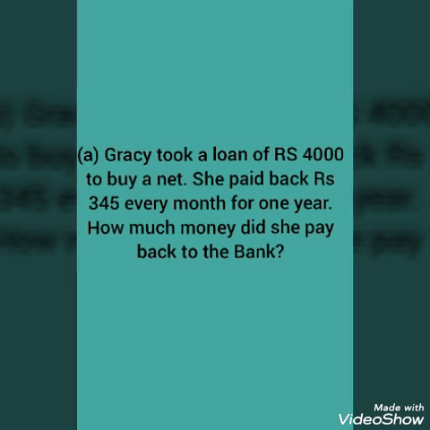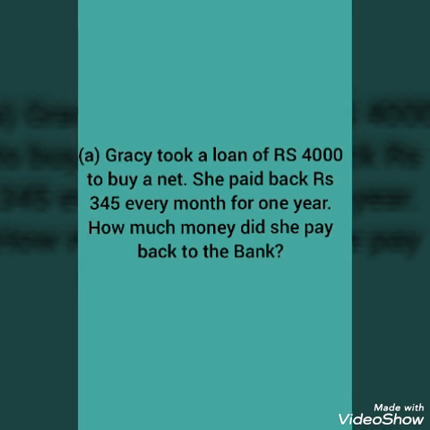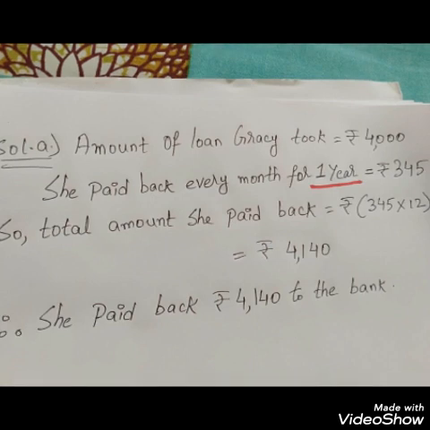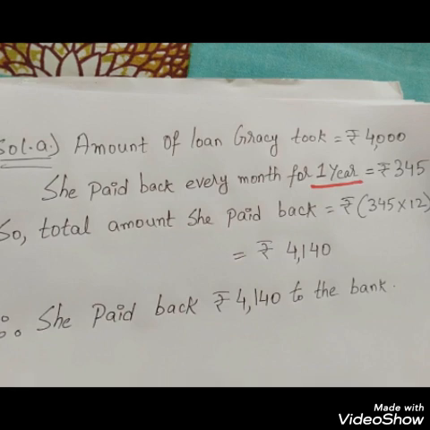After 1 year means after 12 months, because 1 year has how many months? 1 year has 12 months. So after paying 345 rupees, how much money will she pay back? Let's come to the solution. The amount of loan Gracie took from the bank is 4,000 rupees. We have got it from the question itself.